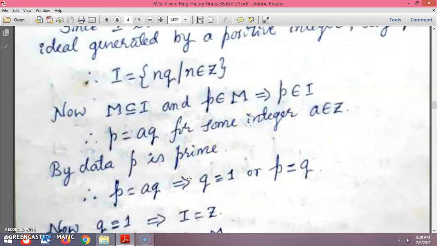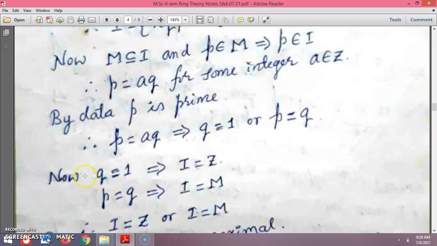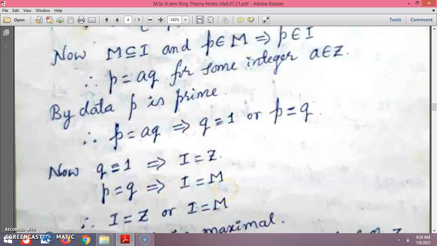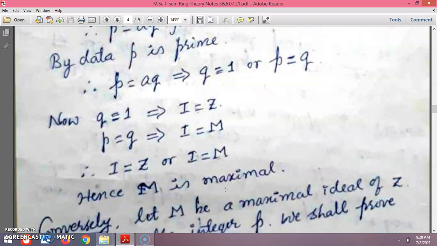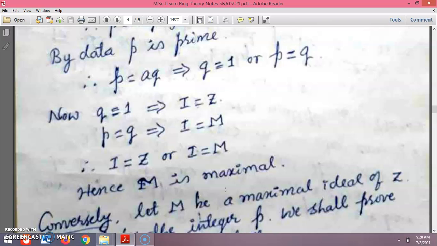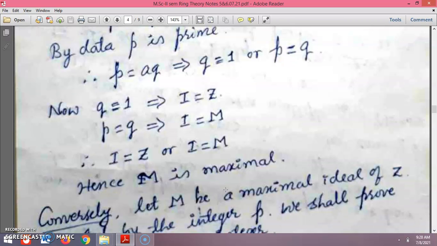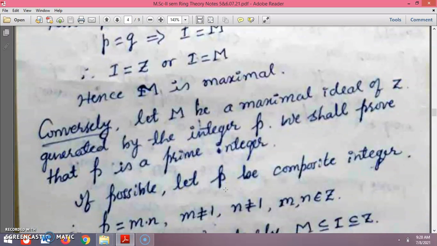But as given, p is a prime, therefore p equals aq. That means either q is 1 or p is q. Now suppose q equals 1, then I equals Z itself. If p equals q, then I equals m itself. Therefore, I equals Z or I equals m. Definitely I is only the integer system or only m. So definitely m is maximal.